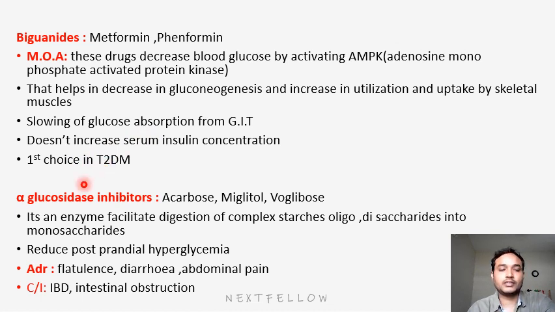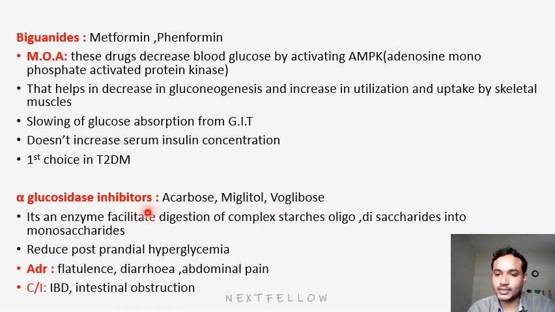Next group is the alpha glucosidase inhibitors. In this group the drugs are acarbose, miglitol, and voglibose. Alpha glucosidase is an enzyme that facilitates digestion of complex molecules to simple molecules, that means polysaccharides to monosaccharides. Once the food is digested, glucose gets absorbed. Acarbose, miglitol, and voglibose are inhibitors of alpha glucosidase.